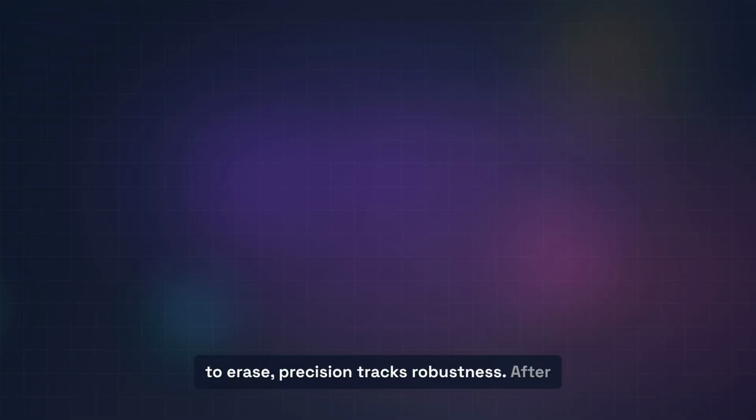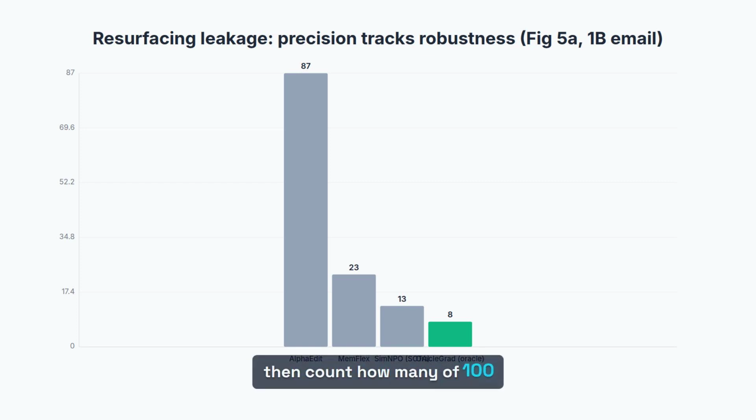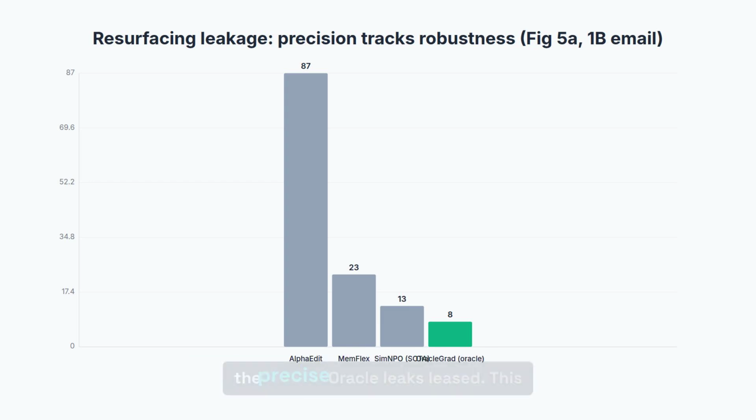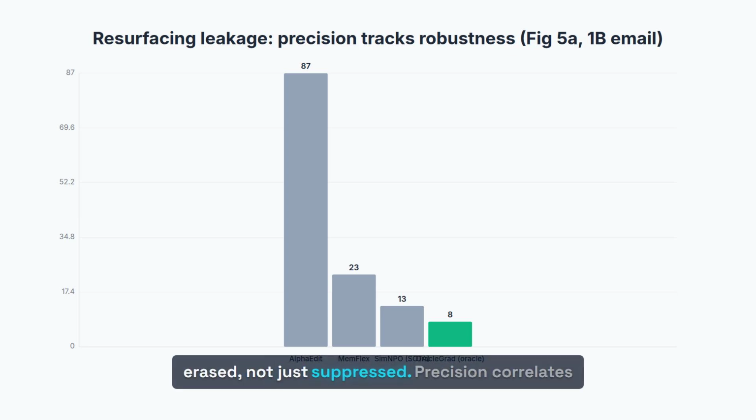Precision tracks robustness. After unlearning, fine-tune the model on a little held-out personal data, then count how many of 100 forget profiles leak across 200 prompts. Success at 200, lower is better. AlphaEdit leaks 87% at 1B, MEMFLEX 23, SimNPO 13. Oracle Grad 8, the most resistant. The imprecise methods leak heavily, the precise oracle leaks least. This is evidence the knowledge was genuinely erased, not just suppressed.